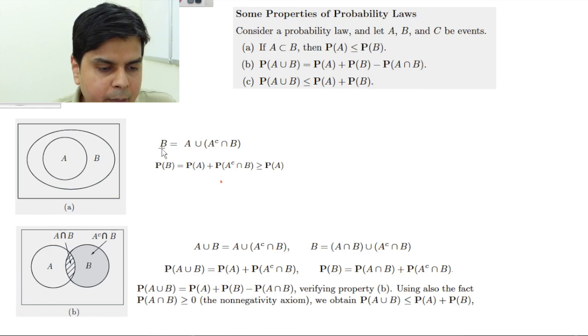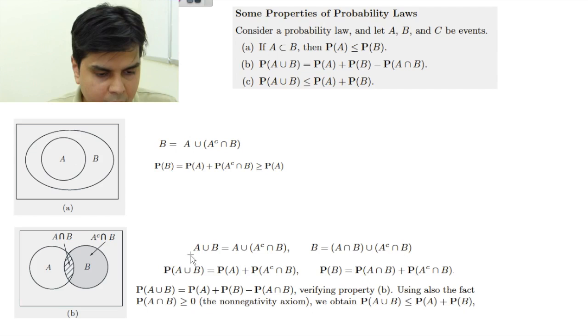You see, I can write this set A union B as A union (A complement intersection B). I have to find A union B, so I take full A plus this portion.